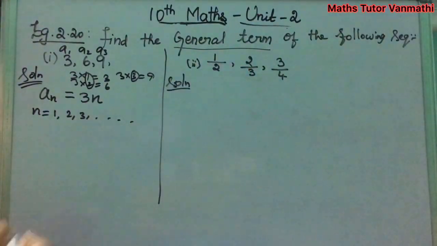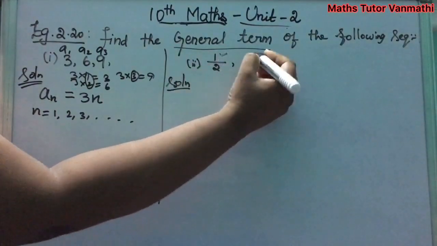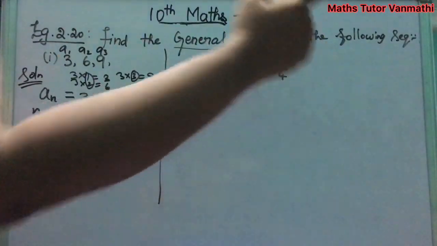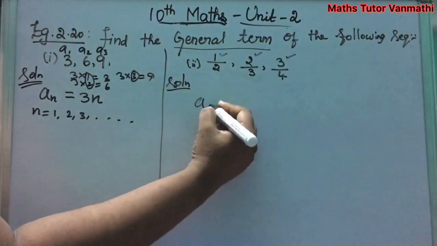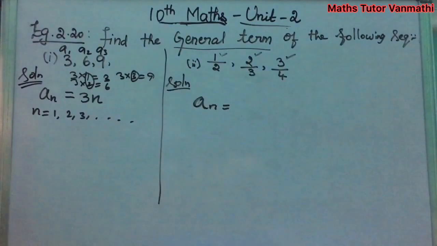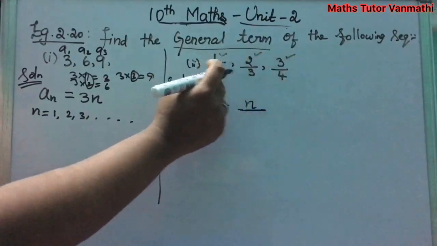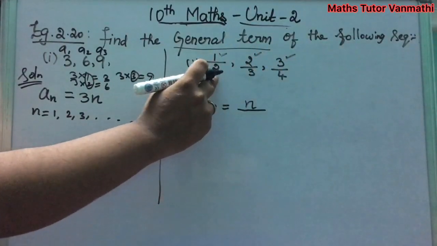1 by 2, 2 by 3, 3 by 4. Okay. Here the numerators are natural numbers: 1, 2, 3, etc. The general term is written as n divided by, let us take that as n. And the denominator is 2, 3. Again here also it goes on, but it starts from 2.